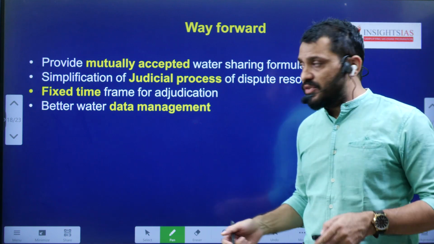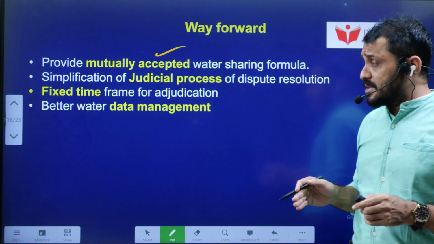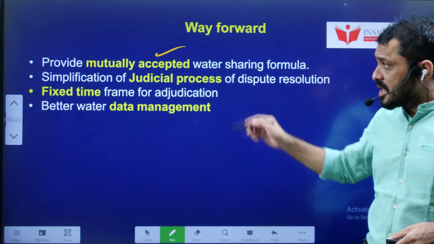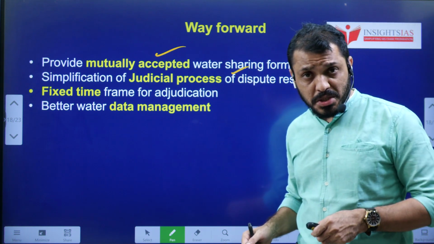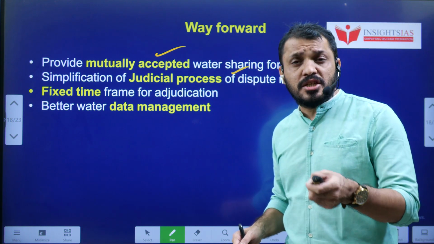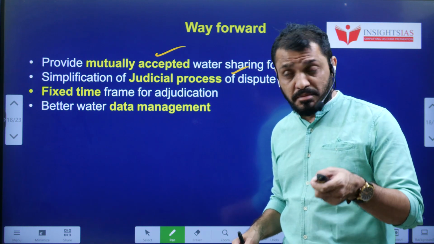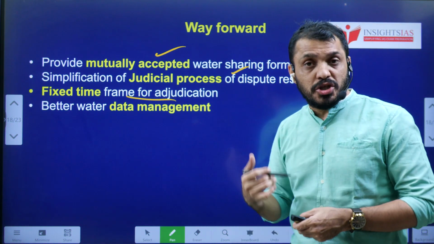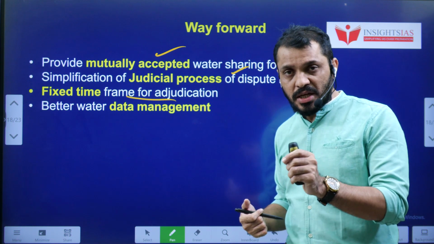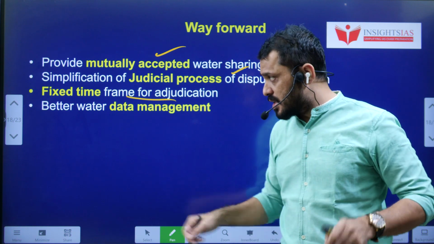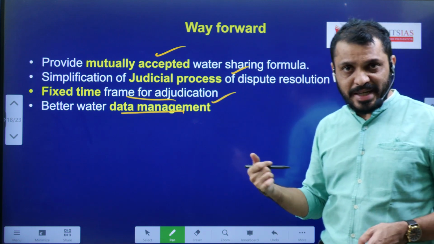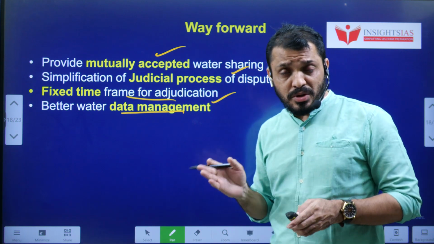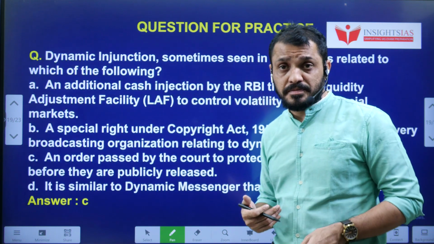What is the way forward? A mutually accepted formula should be provided, especially when dealing with interstate disputes. The judicial process must be very simplified. It should not take long. We have seen in the Kaveri dispute how long the legal tussle has been. There must be a fixed time limit. Like I said earlier, based on the Sarkaria Commission recommendations, the time frame fixed for a tribunal is now 3 years to solve interstate river disputes. And better data management must be maintained by the tribunal or the concerned authorities. These are the ways so that we can avoid these kinds of disputes.